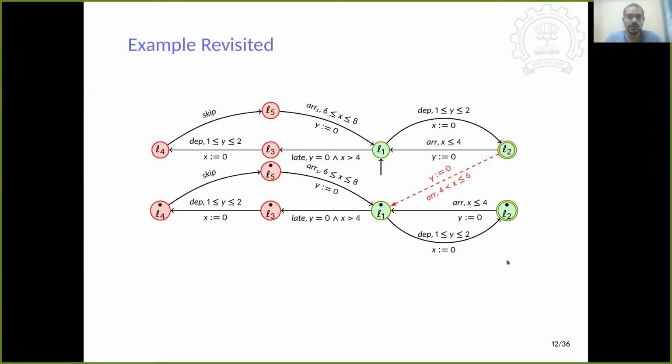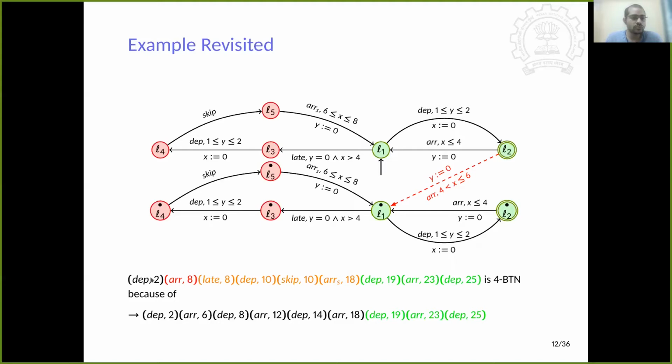Now, let's go back to our previous example. We define two runs here, one of which is a faulty run, for example, arrival at 8, that means this transition is taken at timestamp 8. If you look closely, you will understand that the good condition is not met, but rather a faulty condition has been met. So it goes to this state. Then L1 decides to recover the delay by skipping one station. So it identifies that a late transition occurred. Now it departs from the late station, and it decides to skip the next station and reach the one after.